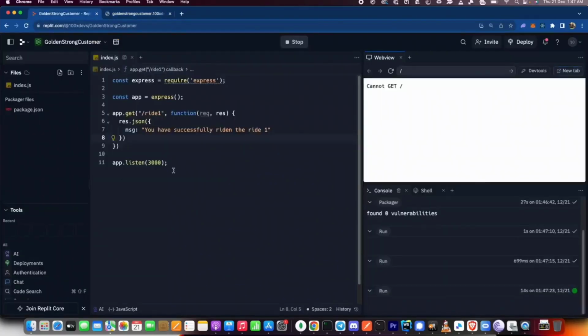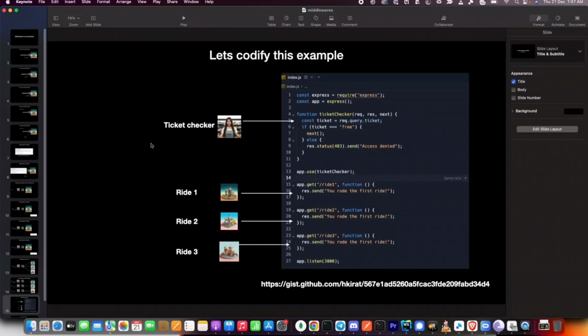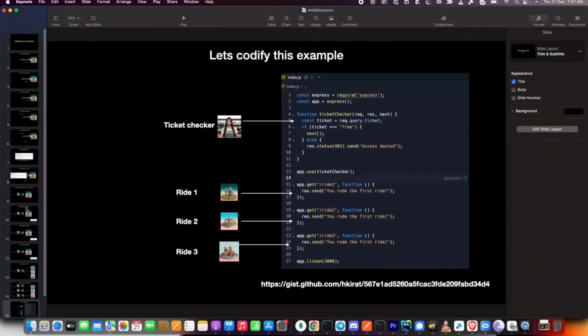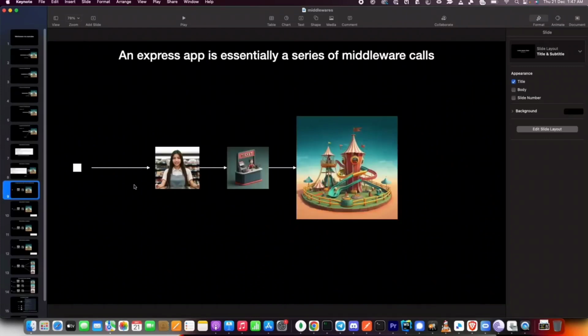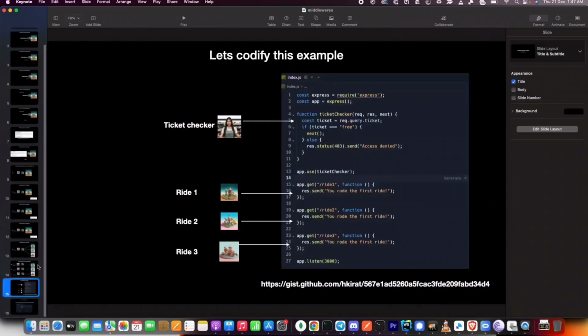This is great. There is just one problem here. There are no checks that are happening. We are never checking, is this person of a certain age? Has this person actually paid? Things like these. Let's introduce that next.